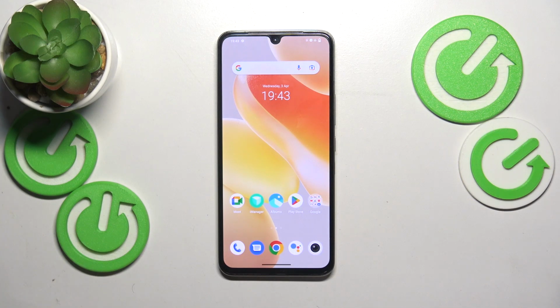This is VIVO X80 LITE, and today I'll show how you can fix the incoming phone calls receptivity problems on this device.